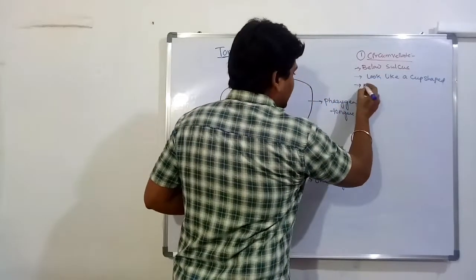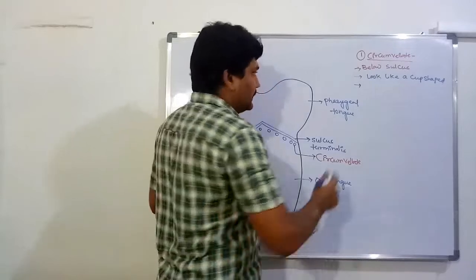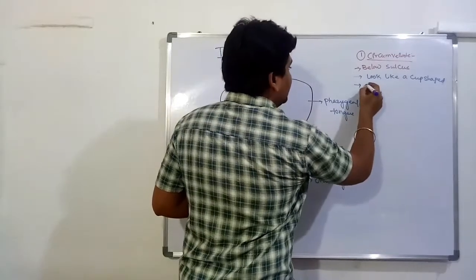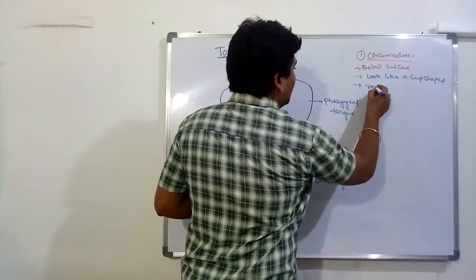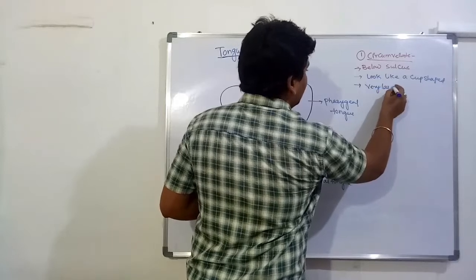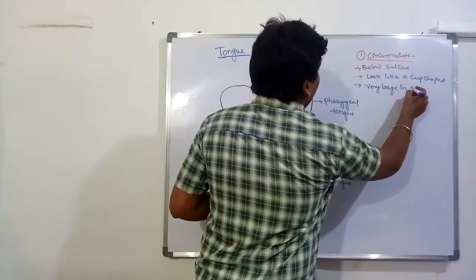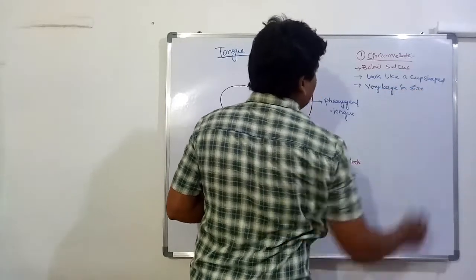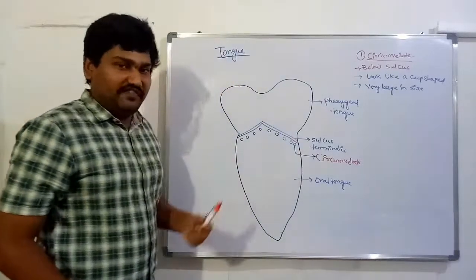They are very large in size, so they are easy to see.